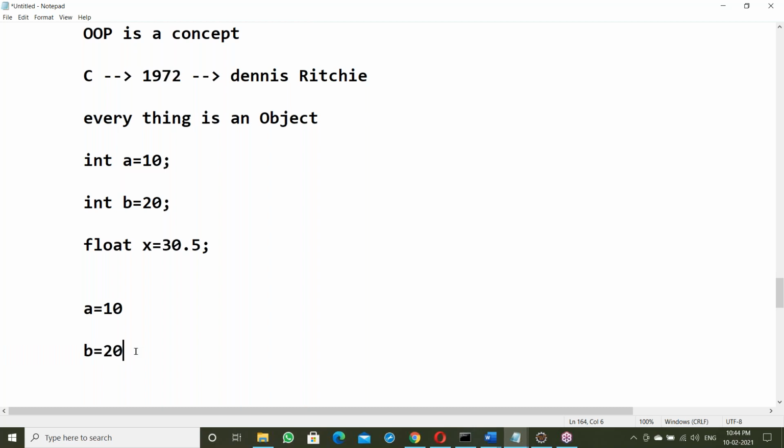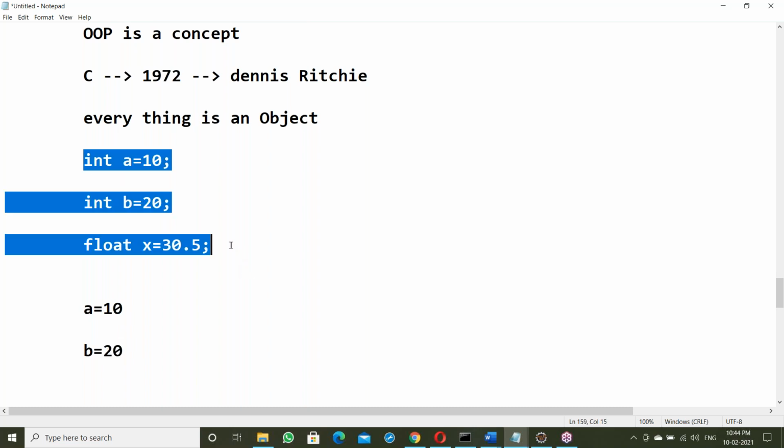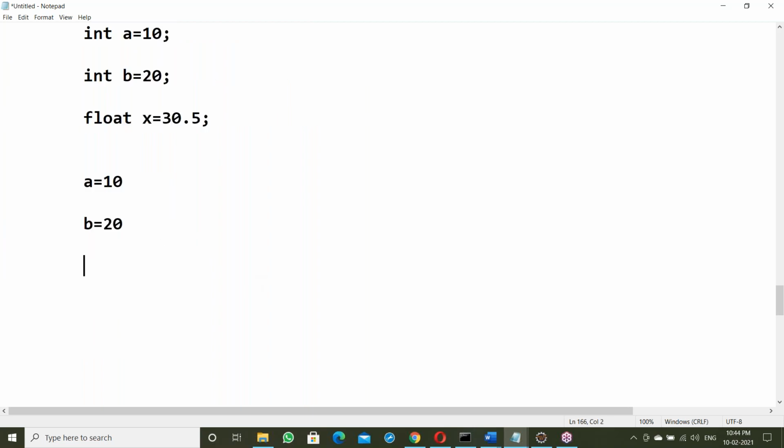Scala, everything is objects, meaning class type here. 10 is stored like a class type, 20 also stored like a class type. But when it comes to Java, they are stored like variables. So purely object-oriented means everything is objects.